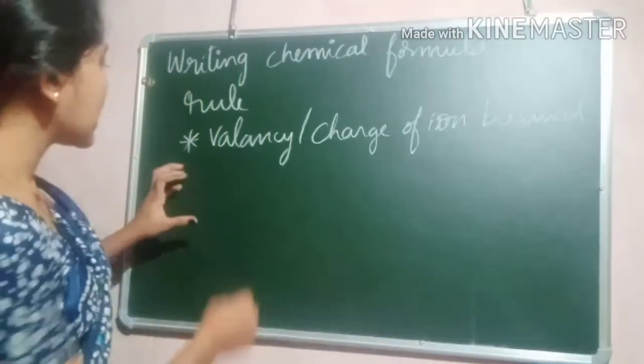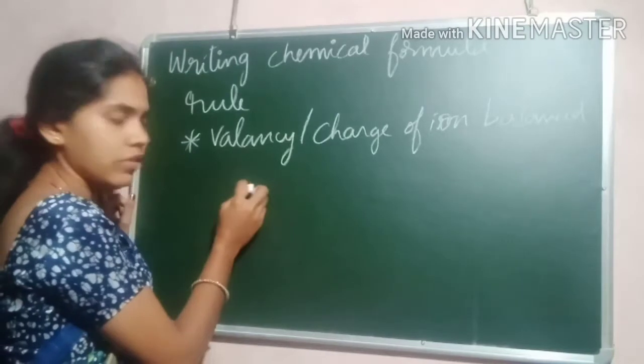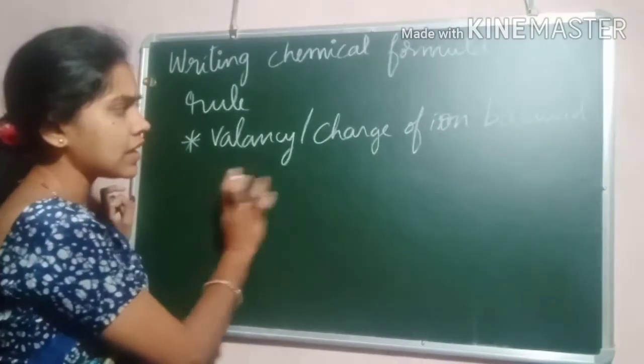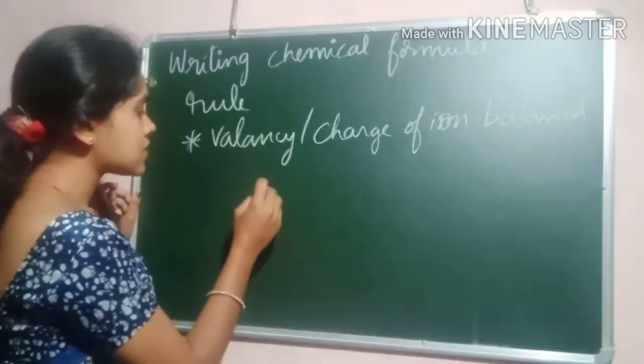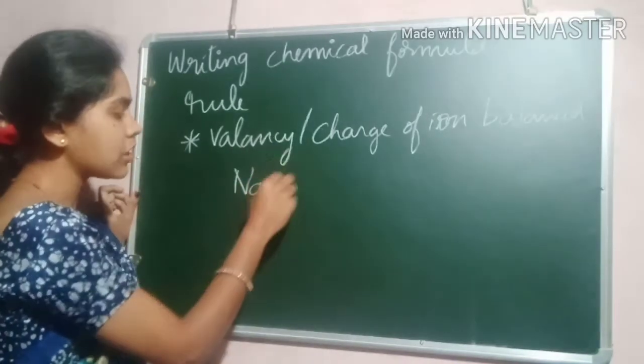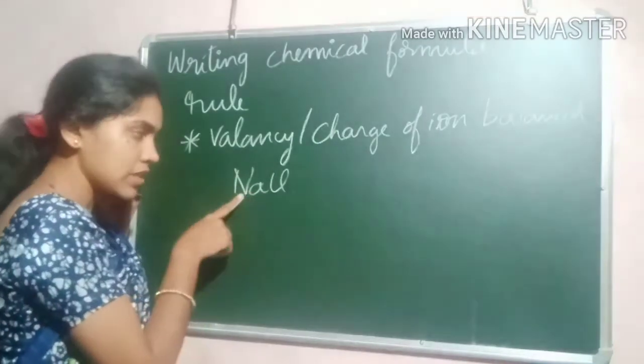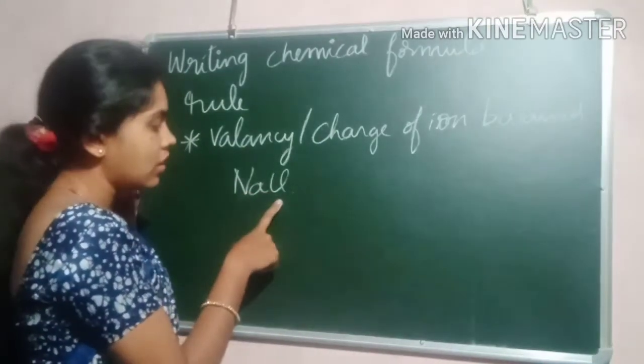When you take a compound formed by a metal and a non-metal, you write the metal first. If I take sodium chloride, you always write sodium first. Sodium is a metal and chloride is a non-metal.